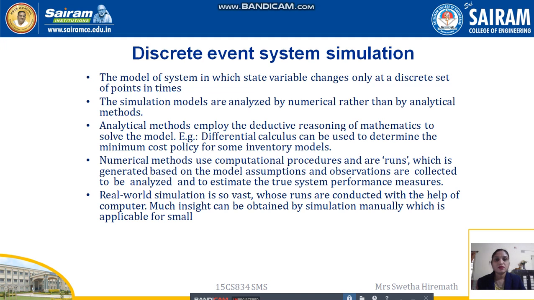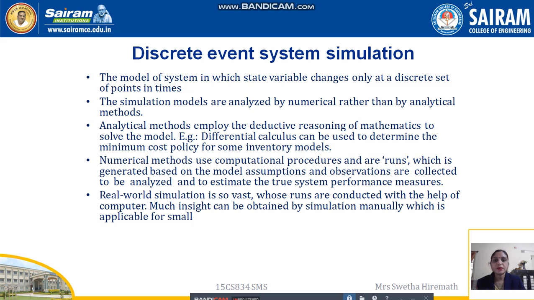Hello everyone. In continuation with our topic, we start with a discussion on discrete event system simulation here. A discrete event system simulation is the model of a system in which state variable changes only at a discrete set of points in time. So the changes occur only at some specified points of time, not always. The simulation models are analyzed by numerical rather than by analytical methods. So numerically we are going to solve the problems in discrete event system simulations.